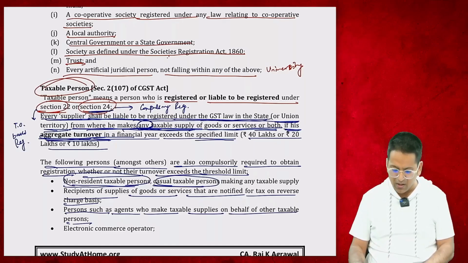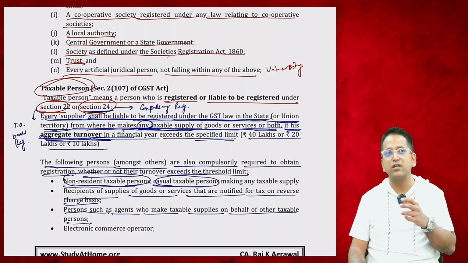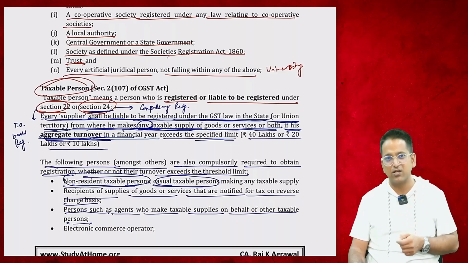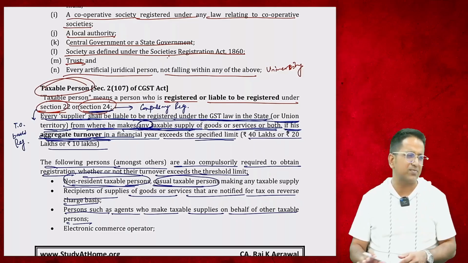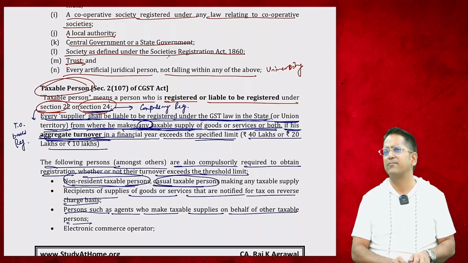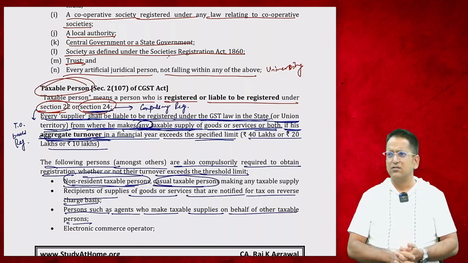Persons such as agents who make taxable supplies on behalf of other taxable persons. There are some agents who sell goods on behalf of someone else. So they also need to get GST registration. For example, I will tell you an example of an agent. Those who put up exhibitions, a painting exhibition. They tell the painters to put their paintings in the exhibition. Tomorrow my exhibition will open here and the customers will come and see. If they like the painting, I will sell it on your behalf, and then I will deduct my cut and make the payment to you.